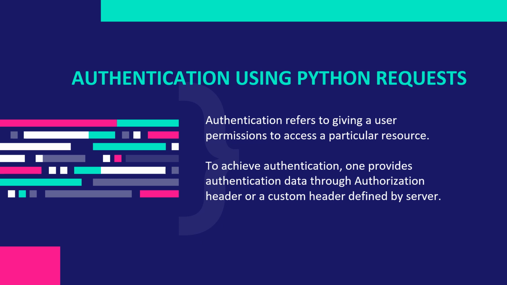Next is authentication using Python request. Authentication refers to giving a user permissions to access a particular resource. Since everyone can't be allowed to access data from every URL, one would require authentication primarily. To achieve this authentication, typically one provides authentication data through authorization header or a custom header defined by server.